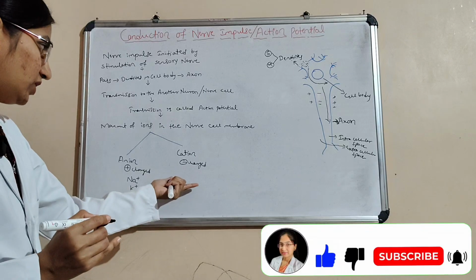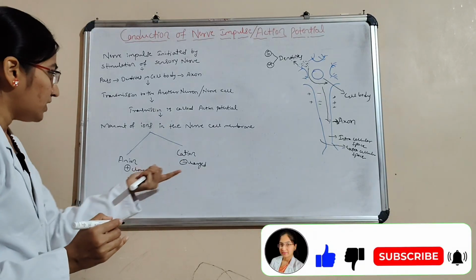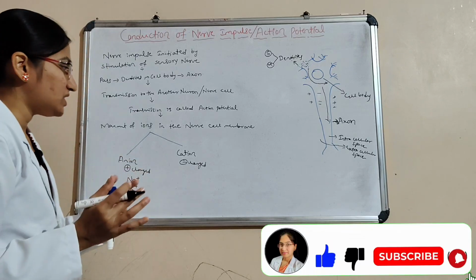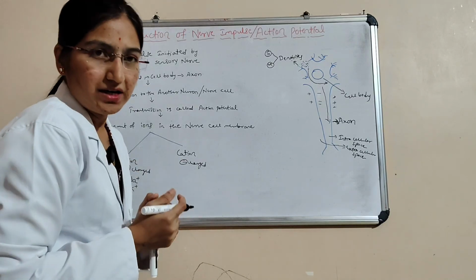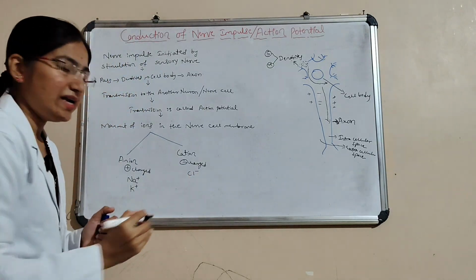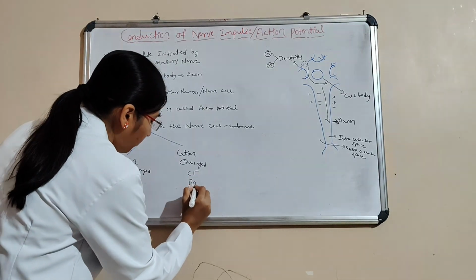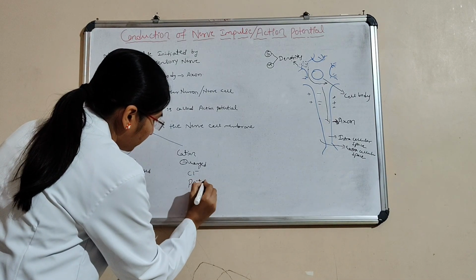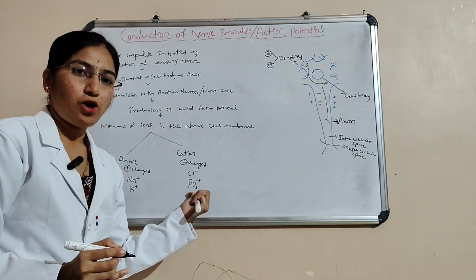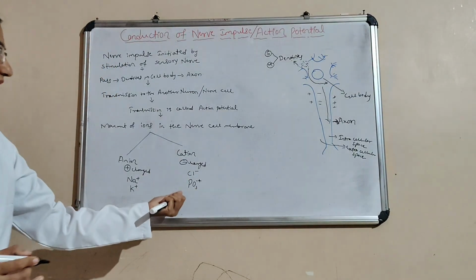And the major cations present in the extracellular and intracellular are chloride and phosphate, which are negatively charged.